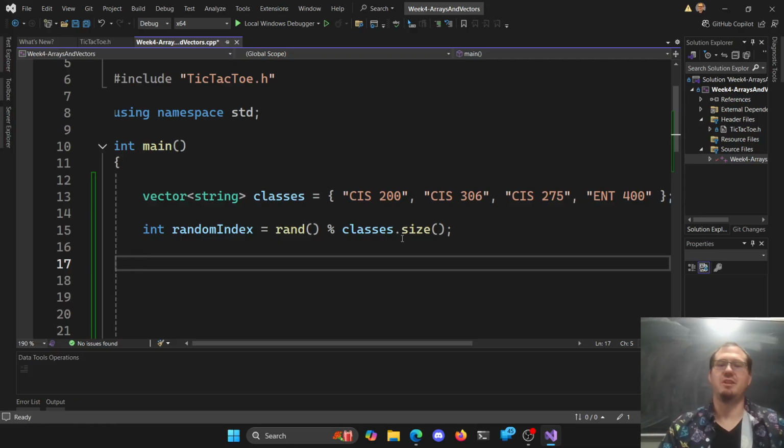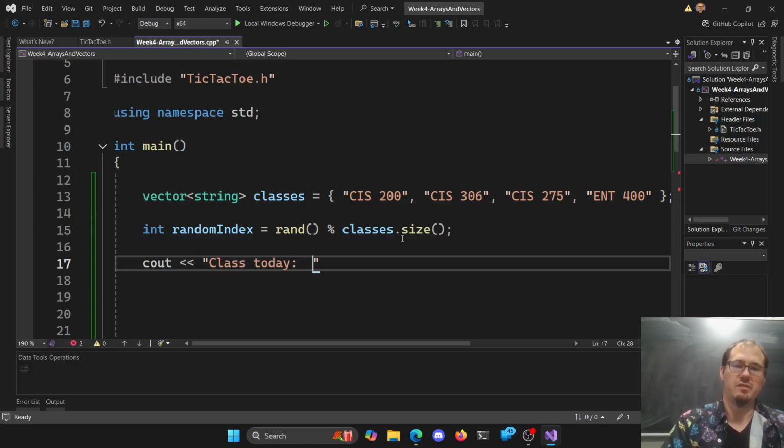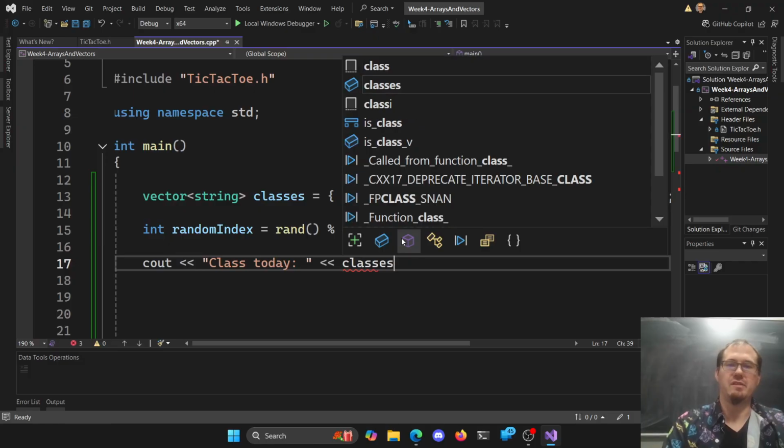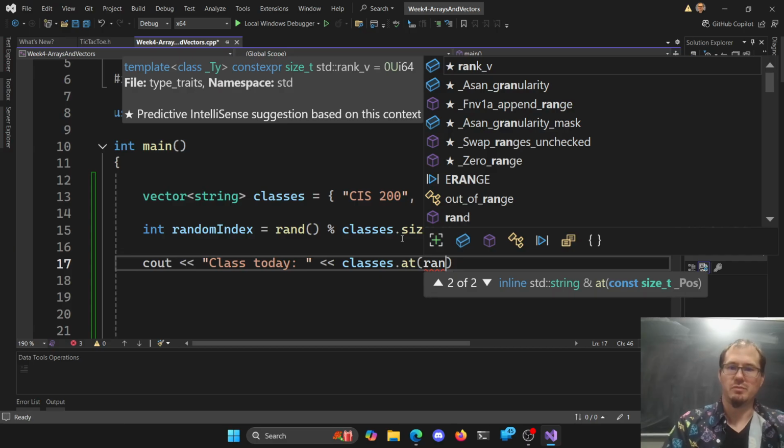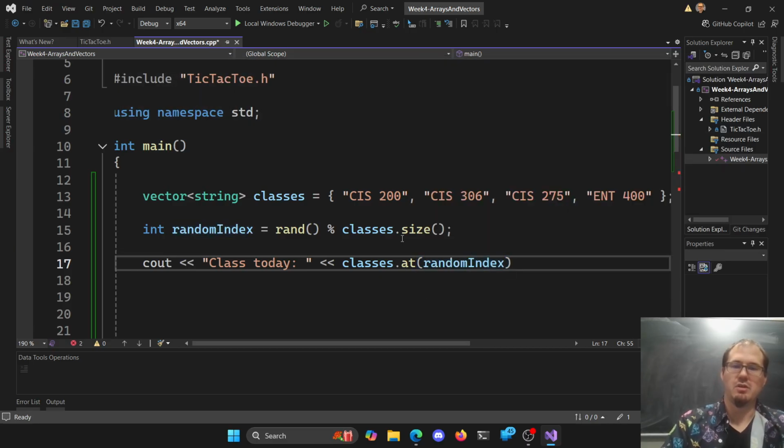All right, so we get a random index, and then we can just spit it out here. So hey, your random class today is, right, my classes, and then either the at notation, random index. Where's my random index? There it is, here. Or we could use the square bracket notation. I'm partial to square bracket notation.